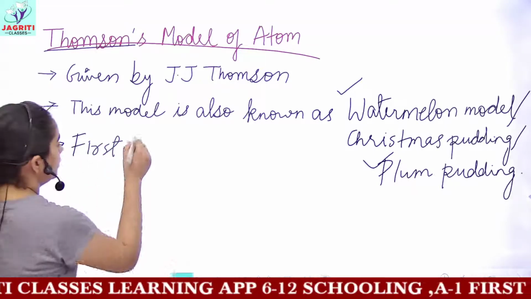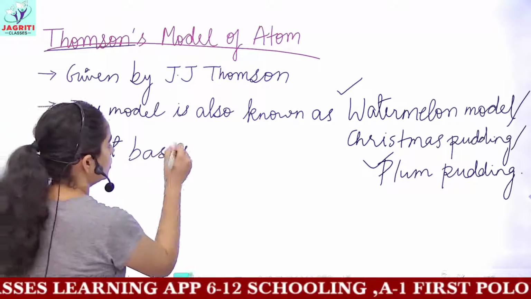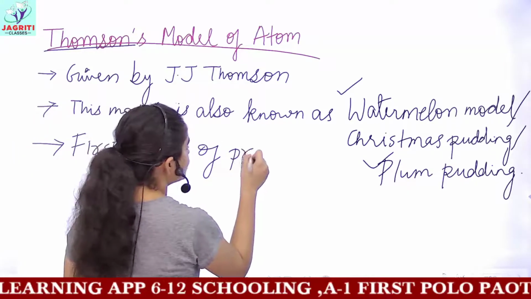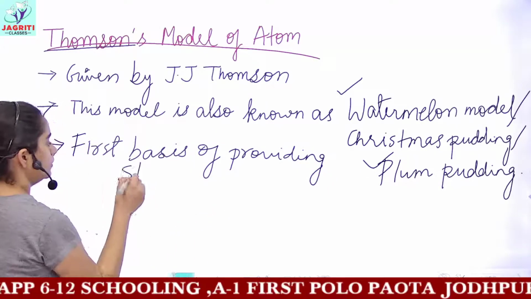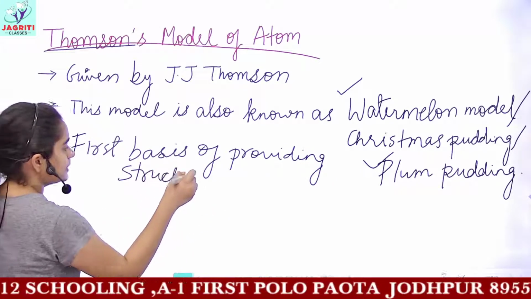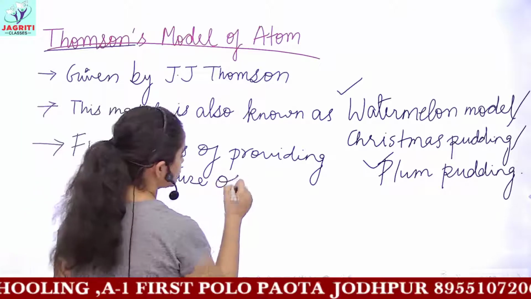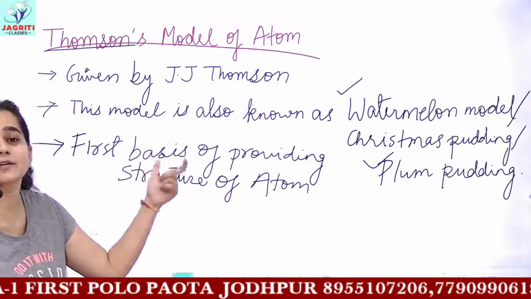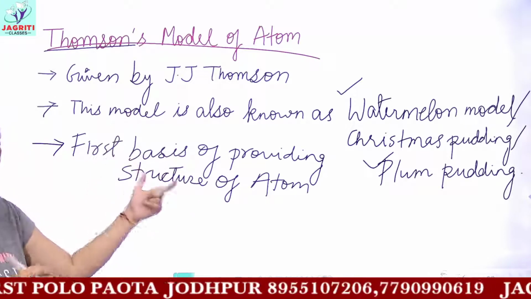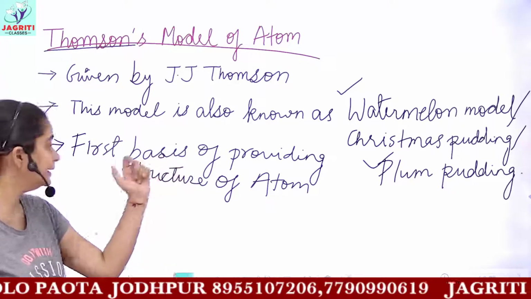And this was the first basics of providing structure. Thomson firstly or initially provided the structure of atom as per his model. He was the first to provide a structure for the arrangement of protons, neutrons and electrons.